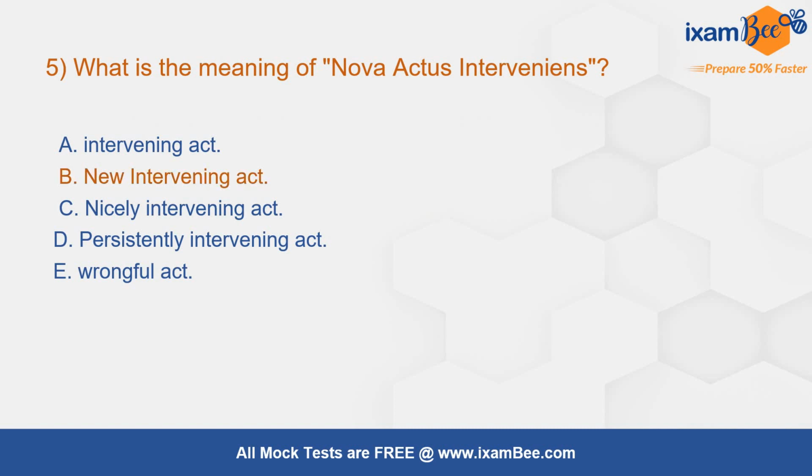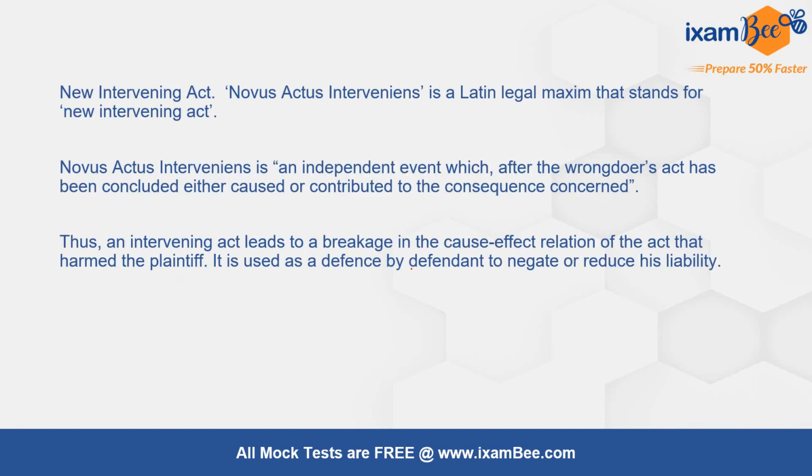The correct answer is New Intervening Act. New Intervening Act, that is Nova Actus Interveniens, is a Latin maxim that stands for New Intervening Act. Nova Actus Interveniens is an independent event which, after the wrongdoer's act has been concluded, either caused or contributed to the consequence concerned. Thus, an intervening act leads to a breakage in the cause-effect relation of the act that harmed the plaintiff. It is used as a defense by the defendant to negate or reduce his liability.